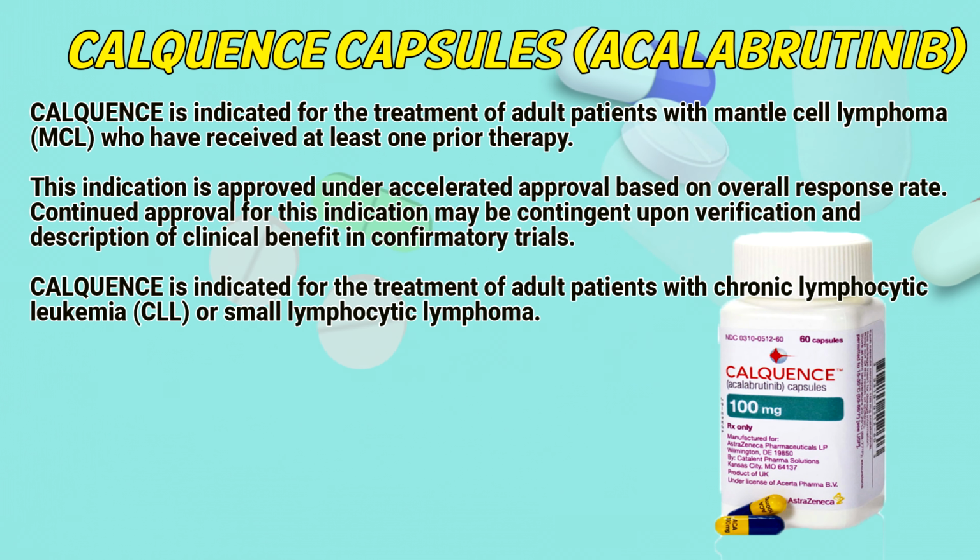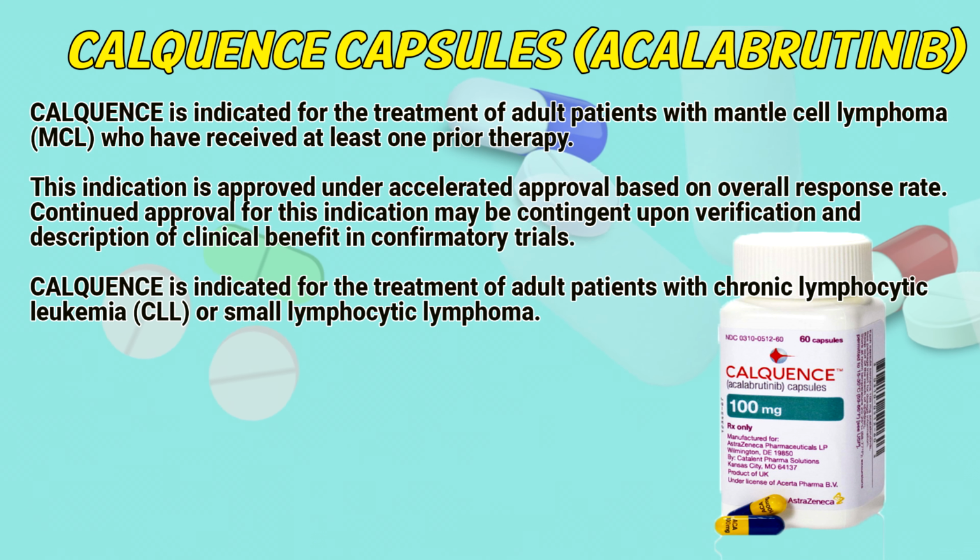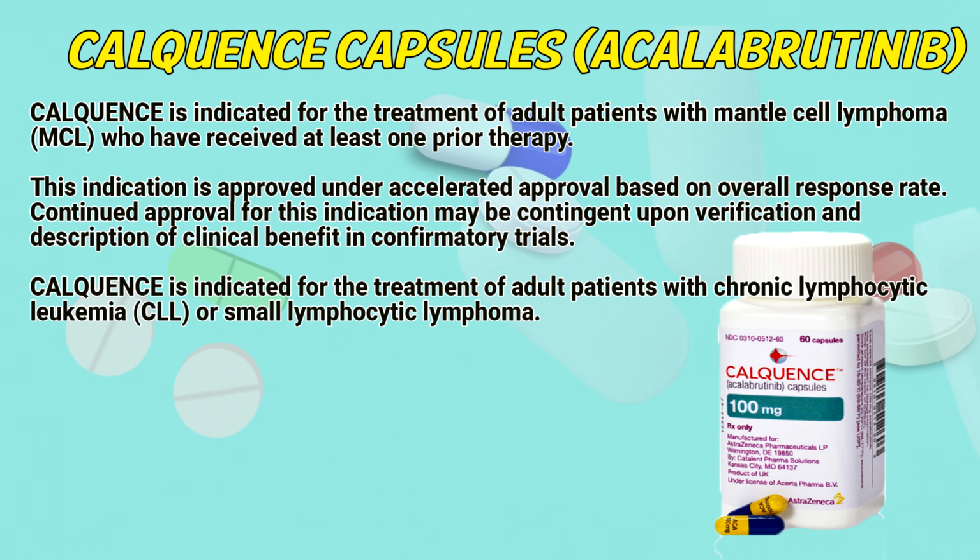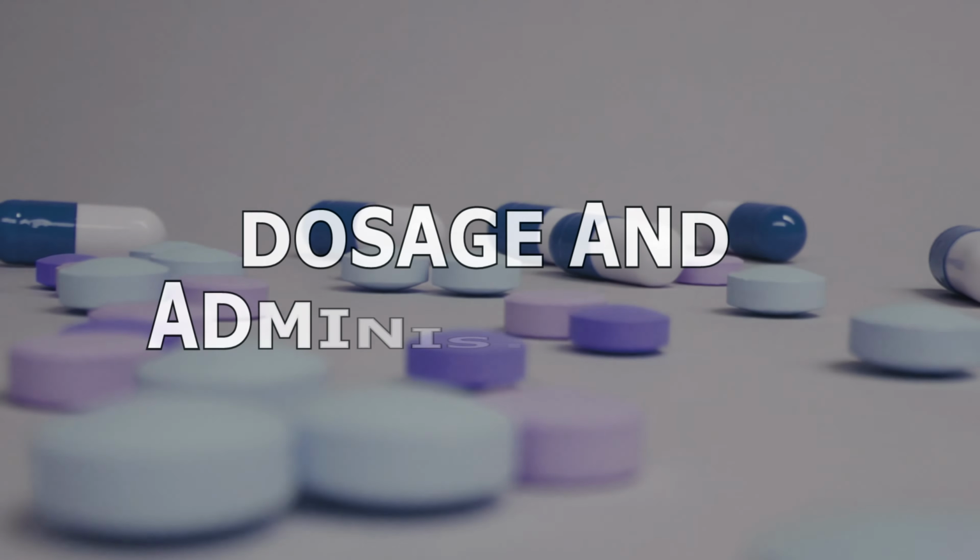Calquence is indicated for the treatment of adult patients with mantle cell lymphoma who have received at least one prior therapy. Indicated for the treatment of adult patients with chronic lymphocytic leukemia or small lymphocytic lymphoma.